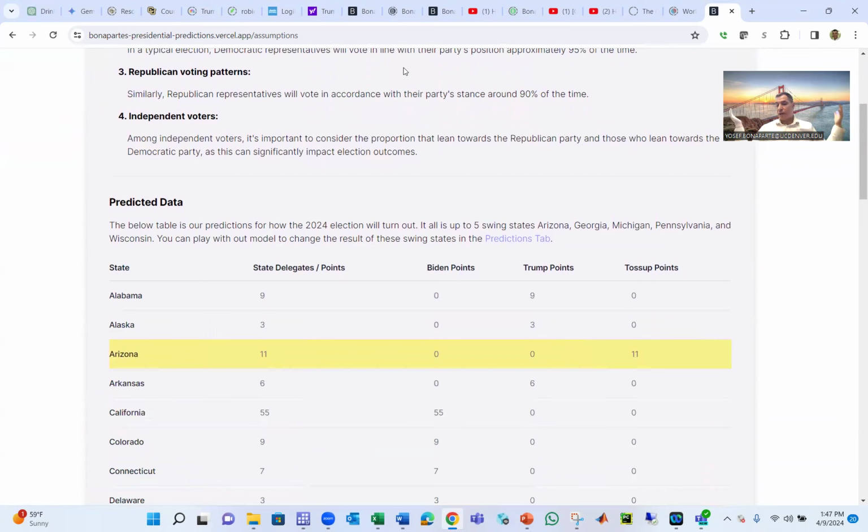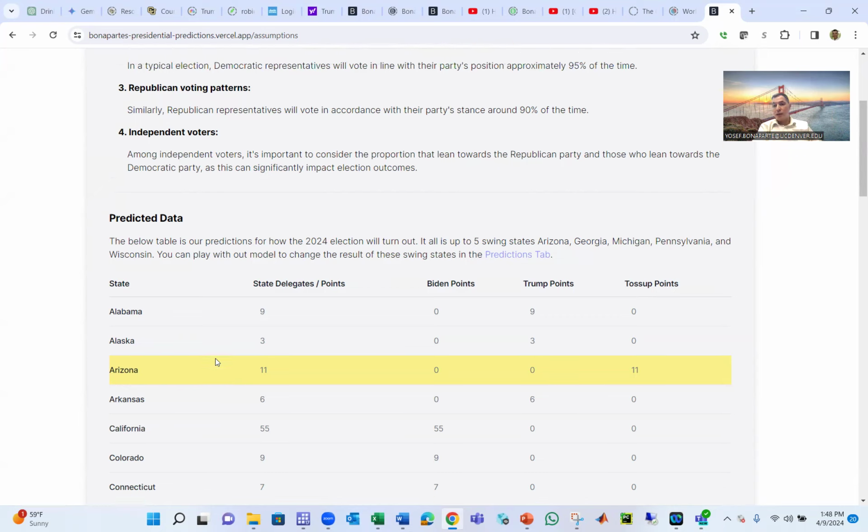Like for example, suppose a state, California, for example, suppose they have 100 voters. If 50% of the voters are Democrat, and then 20% of the voters are Republican, and then 30% independent. So we're gonna say, okay, the 50 Democrats vote for the Democrat, 20 Republicans vote for the Republican, and then the independents, how they're gonna break between Biden and Trump. Based on that, state by state, you can know who's gonna win the state. Based on this analysis, we give Alabama to Trump, Alaska to Trump, Arizona will be tossed up.